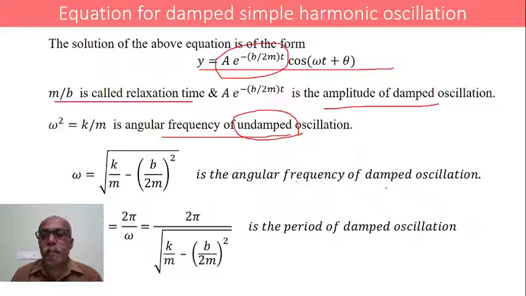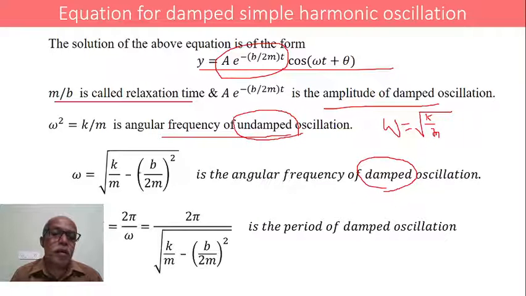Similarly, the angular frequency of damped oscillation is given by the expression omega equals square root of k by m minus b by 2m whole square. For undamped oscillation, omega is simply root k by m. Since omega square is k by m, omega is simply root k by m for undamped. For damped, there will be another term, minus b by 2m whole square.